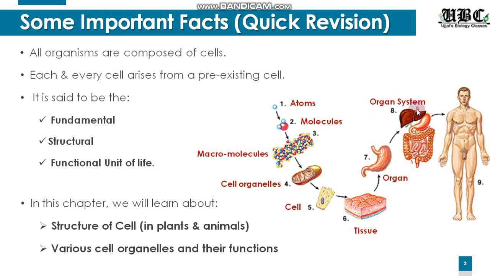Like here you can see the stomach, the small intestine, large intestine, liver. These all comprise the organ system, the digestive system in our body. And finally, a lot of organ systems combine together, doing all their work perfectly and forming an organism.